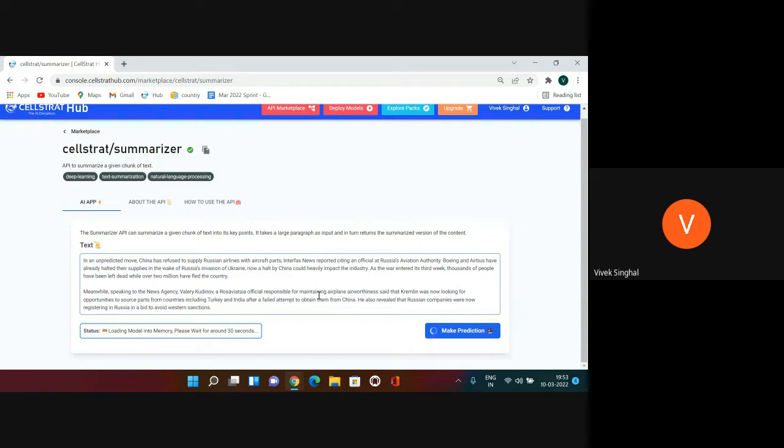Let's wait for the model to load. So this particular AI app will summarize long form text into short form text. So this is useful for researchers or lawyers or compliance officers, or anybody else who wants to summarize text. So let's make the summary prediction.